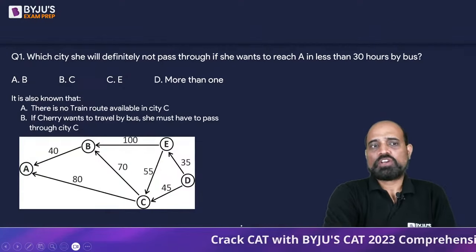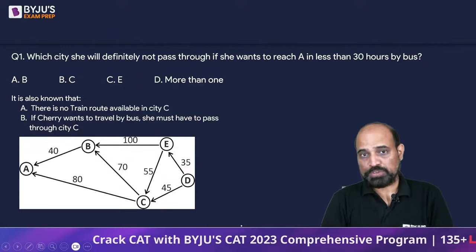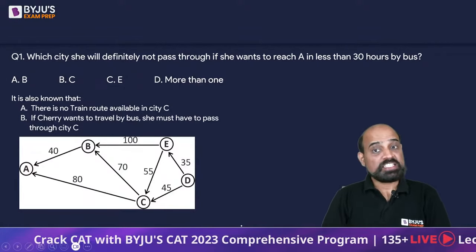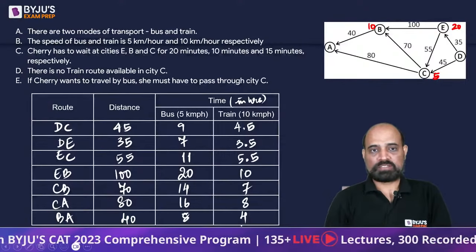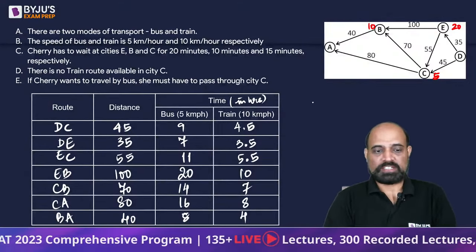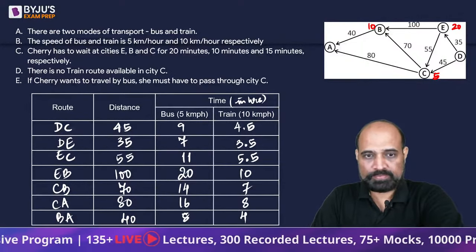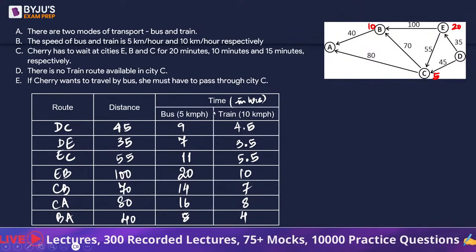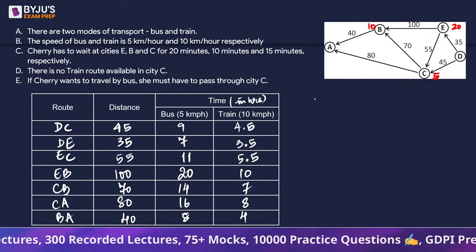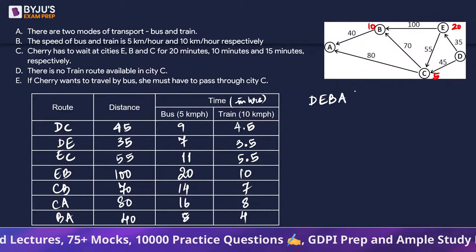Okay. Which city will she definitely not pass through if she wants to reach A in less than 30 hours by bus? By bus. So the different routes that we have are D, E, B, A, right?